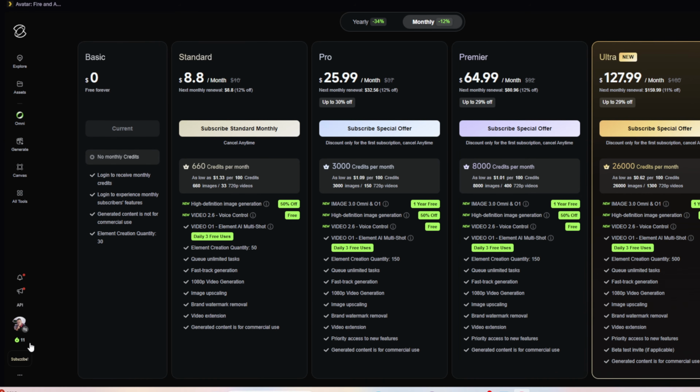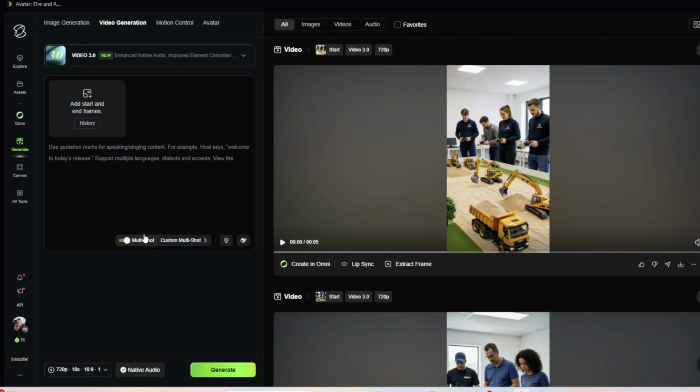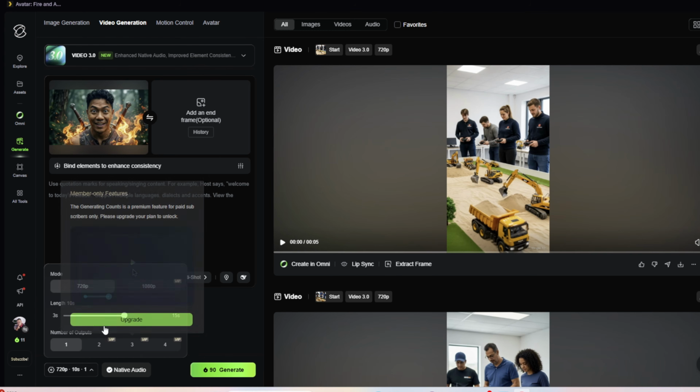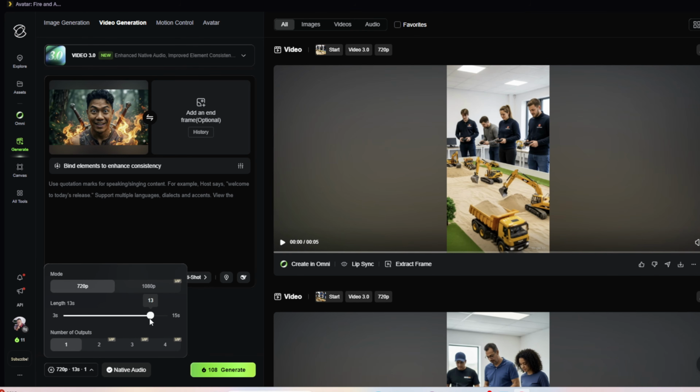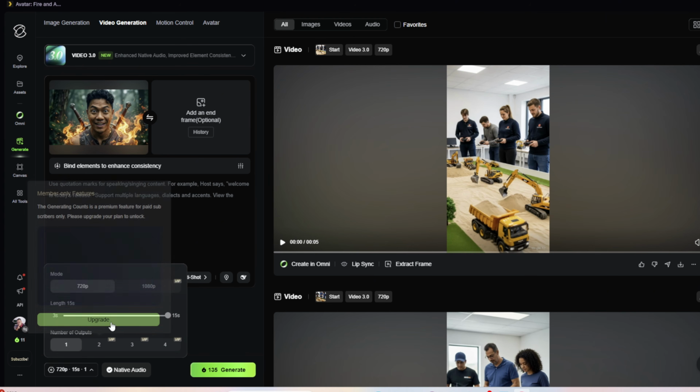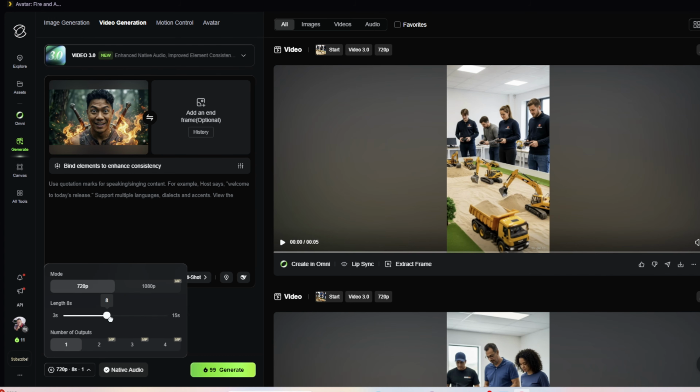Let's go to create an AI example. Okay, here we upload, let's say an image, a sample image. Okay, so you can see the generation here is at 90 cents. The generation is just that, 90 cents. So you can depend on that. 3 seconds, 15 seconds, that's long already, quite a bit. So I suggest you make it clip by clip. Do it 10 seconds per clip, so it's longer, not too boring. Okay, so that's what I did.